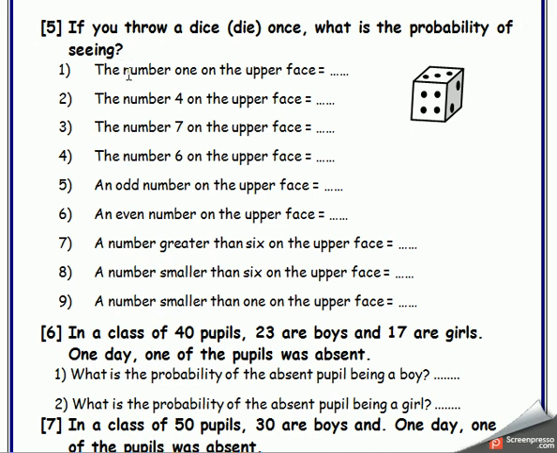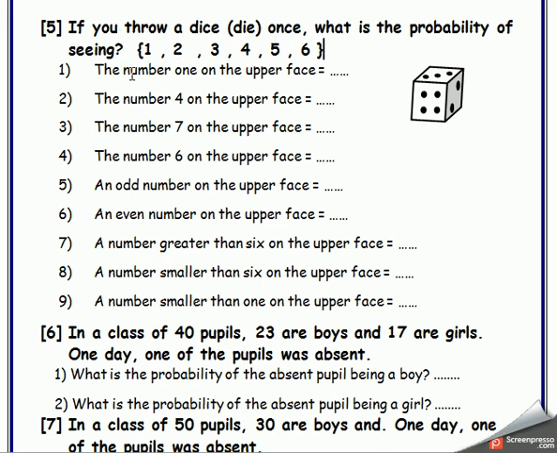Attention with me. What are the numbers of the die? Who can tell me what the numbers of the die are? They are 1 and 2 and 3 and 4 and 5 and 6. The numbers of the die are 6 numbers: 1, 2, 3, 4, 5, 6.